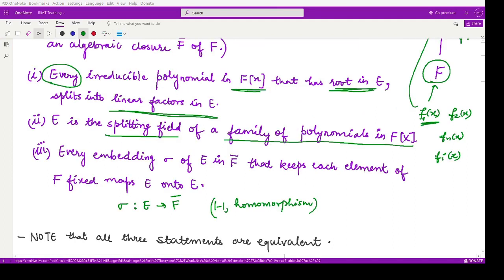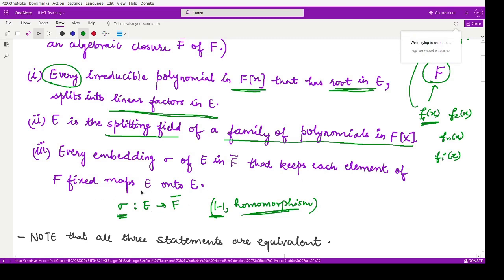So it says every embedding. What is an embedding? An embedding is a mapping that is 1-1 and a homomorphism. So this mapping maps every element of E to an element of F bar, and it keeps elements of F fixed.